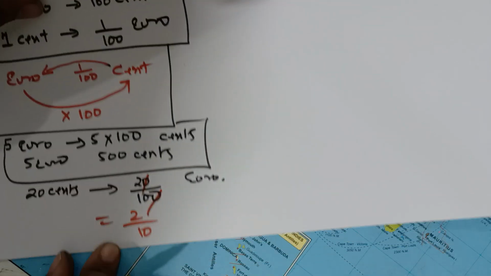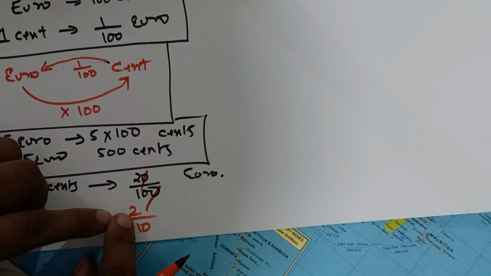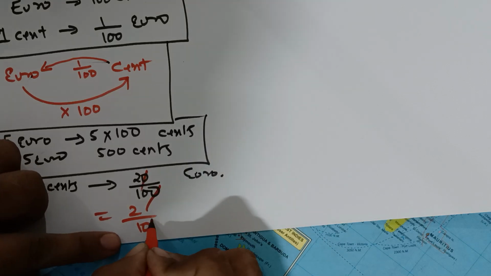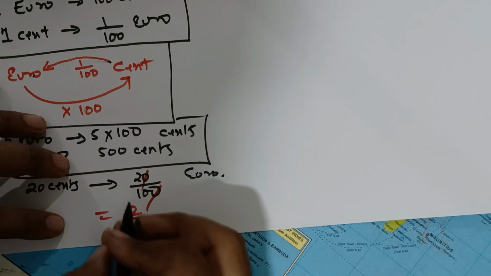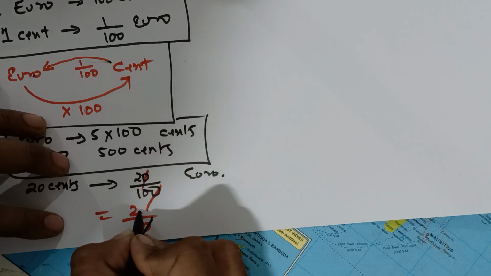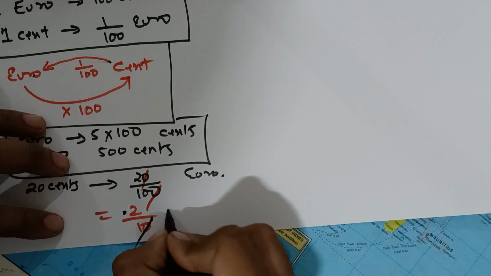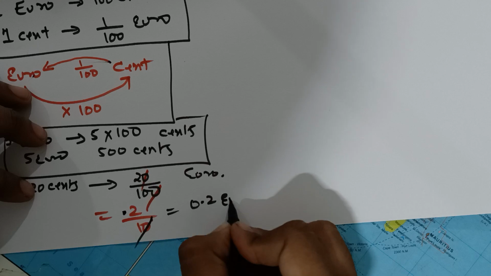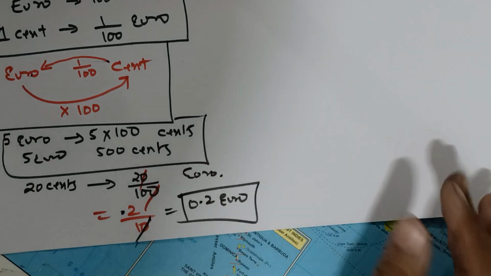And as I told you before, when you cancel the 0, you put a decimal behind the 2. So 1 zero is remaining here. So again cancel it and put the decimal, because you are cancelling 1 zero. So just go back 1 digit and put the decimal here. This is your 0.2 euro. How easy.